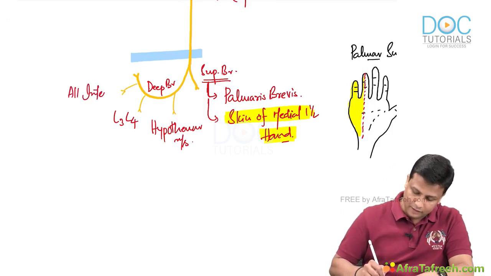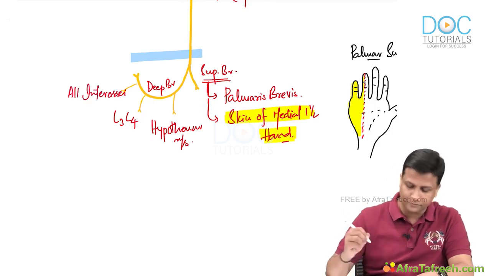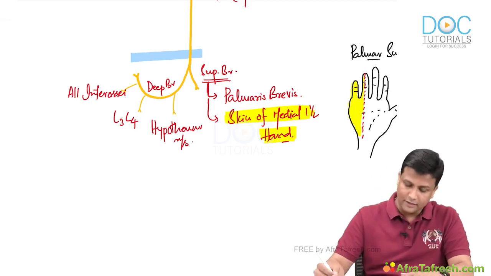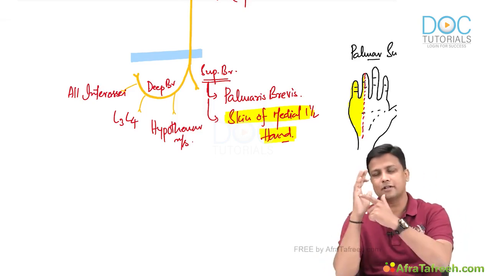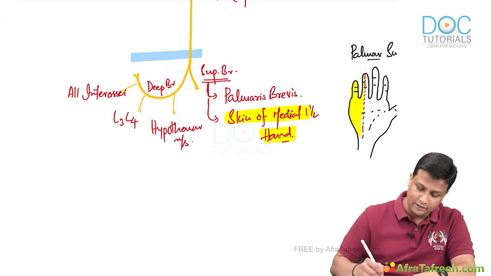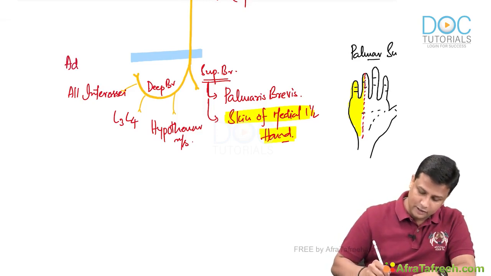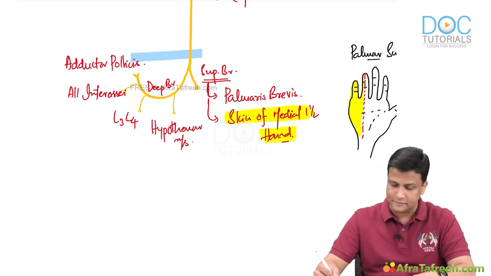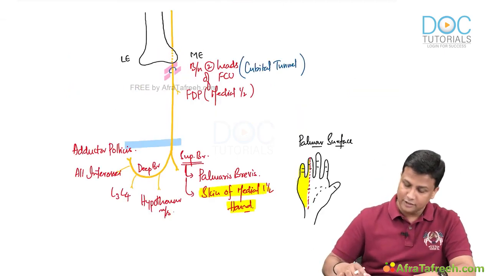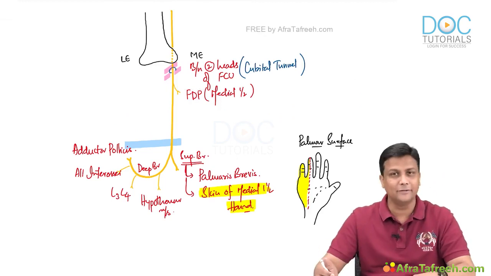The 4 palmar as well as the 4 dorsal interossei are supplied by ulnar nerve only. And finally, I told you after supplying all of them, it will be going and ending in a muscle that will be the adductor pollicis muscle. That's the graveyard of ulnar nerve. So, adductor pollicis muscle, guys. It's ending there. So, that's the entire story regarding the ulnar nerve made easy in a simple diagram.